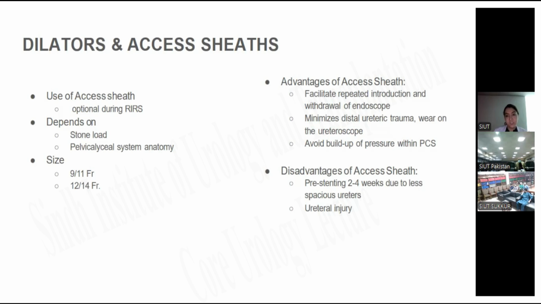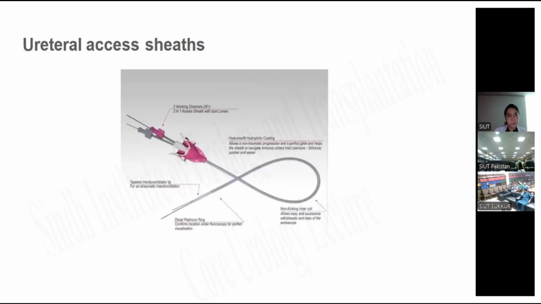The disadvantages of the access sheath are that pre-stenting is required for 2 to 4 weeks due to a less spacious ureter, and there is a risk of ureter injury. This is the ureteral access sheath.